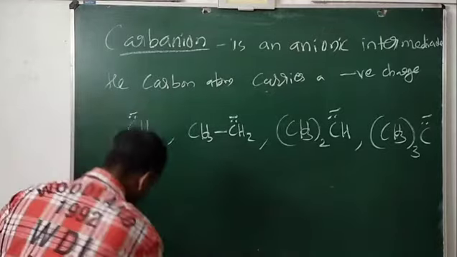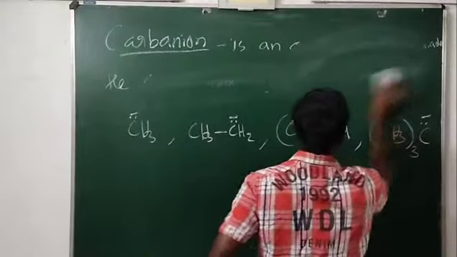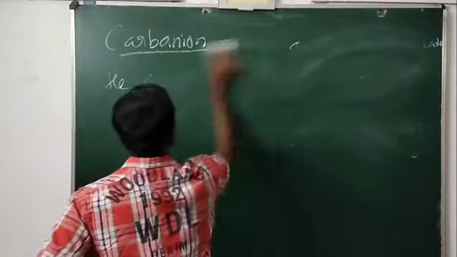Okay. Now, formation of carbanion. How are these carbanions formed as an intermediate?